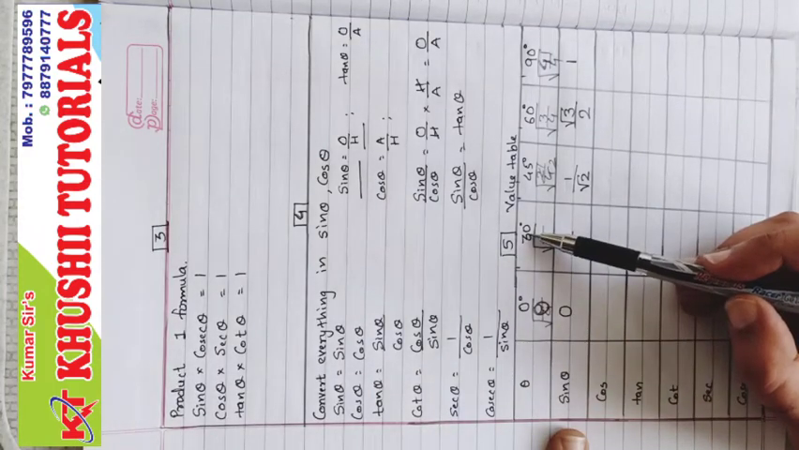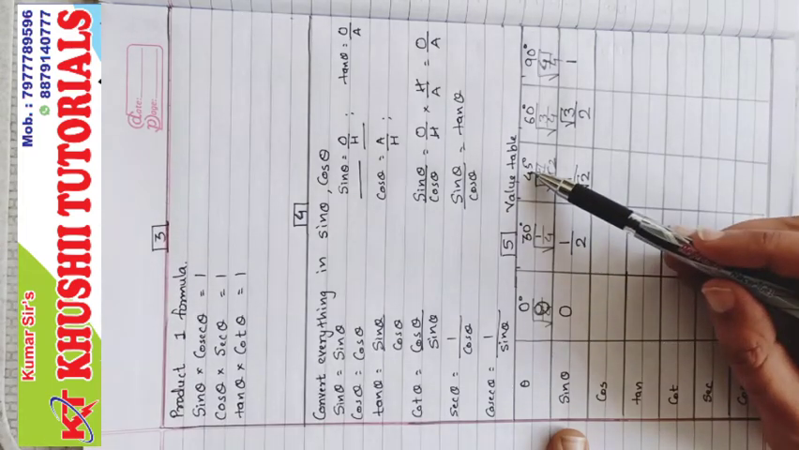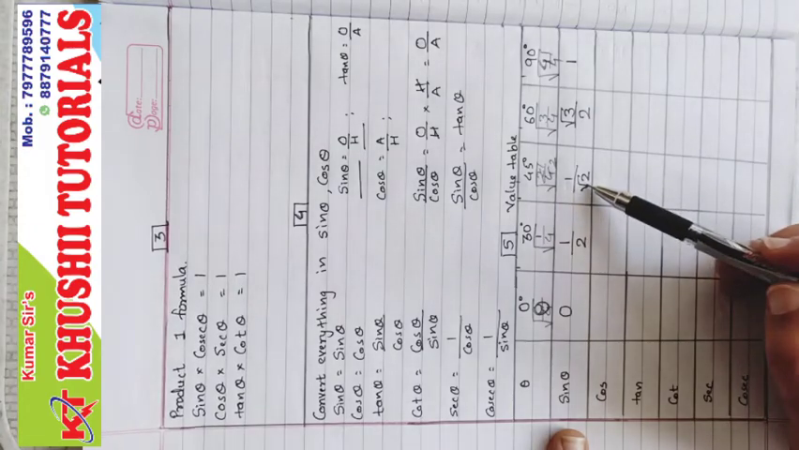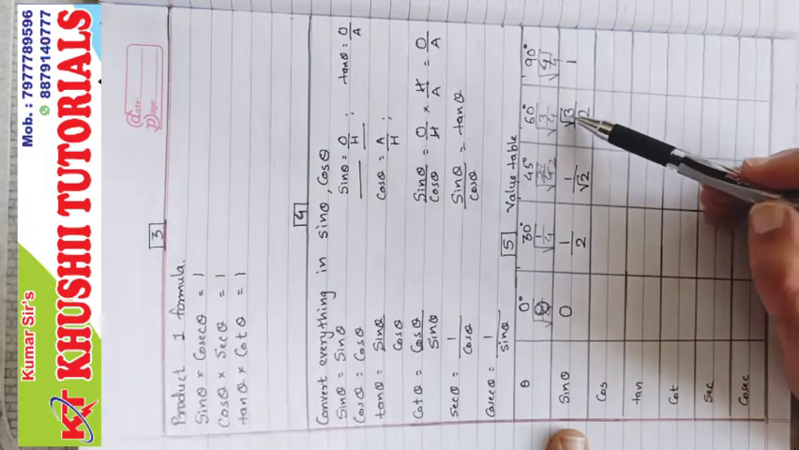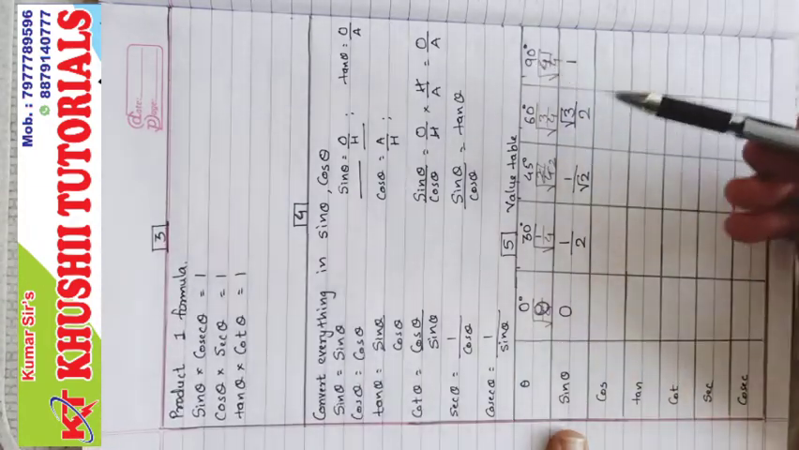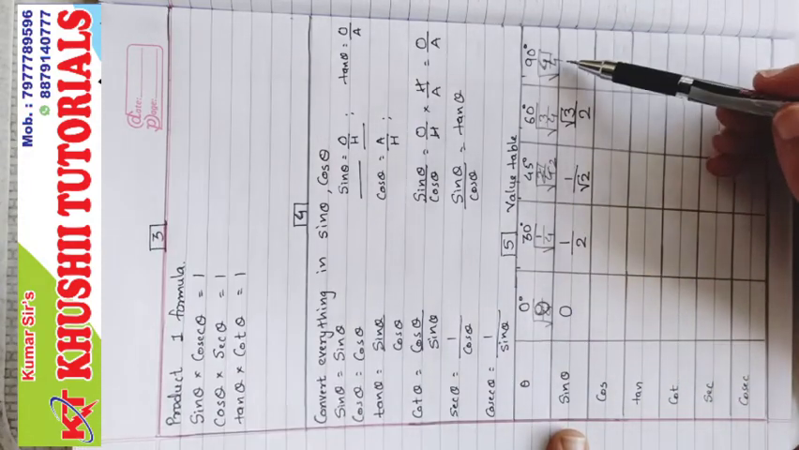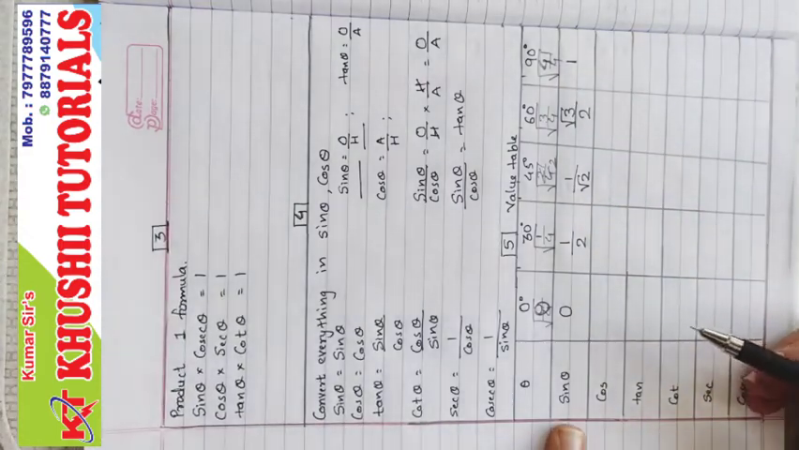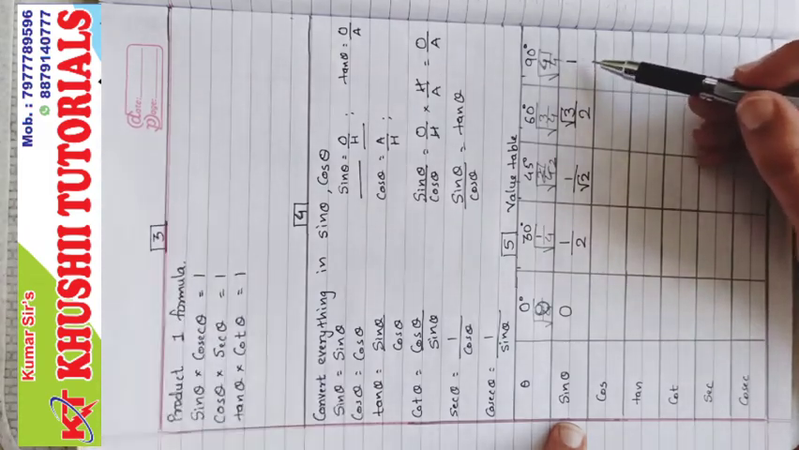Now the side opposite to 30 degree, we know, is half of the hypotenuse, so half. Side opposite to 45 is 1 upon root 2 times the hypotenuse, so it is 1 upon root 2. Side opposite to 60 degrees is root 3 upon 2 times the hypotenuse, so it's root 3 upon 2, and the side opposite to 90 degree is the hypotenuse itself, so 1. So if you understood this, now the other two are very easy. Now sine theta is 0, half, 1 upon root 2, root 3 upon 2, and 1.